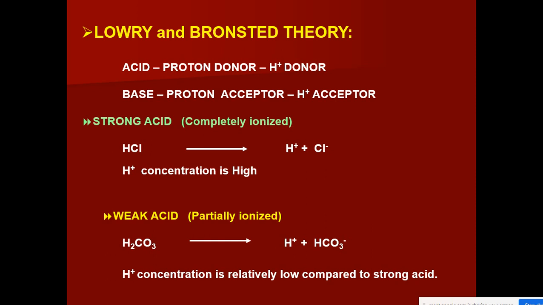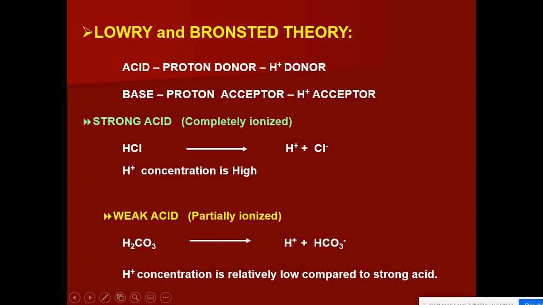So there are two hydrogen ions in H2SO4 and the two hydrogen ions can undergo dissociation completely. So that is why the hydrogen ion concentration is very high, which indicates that they are examples for strong acid. Remember, strong acids undergo complete ionization.